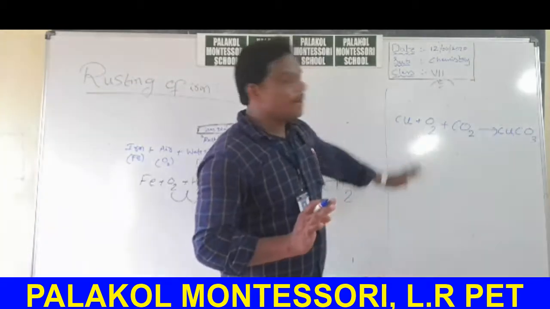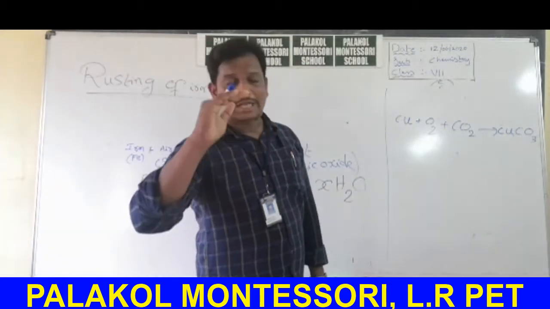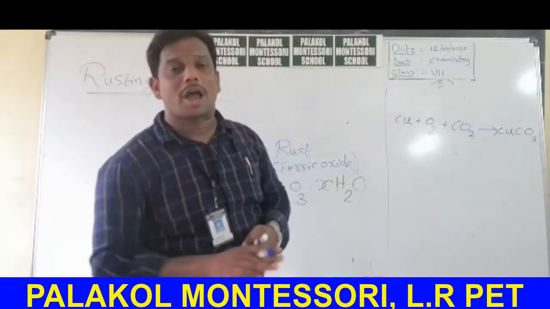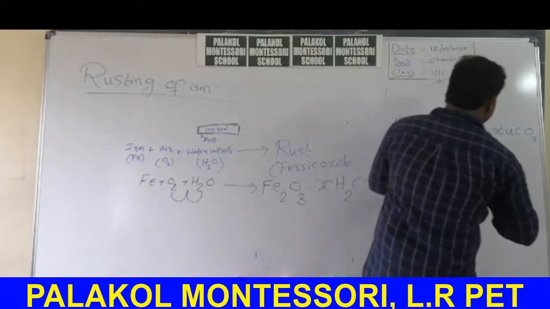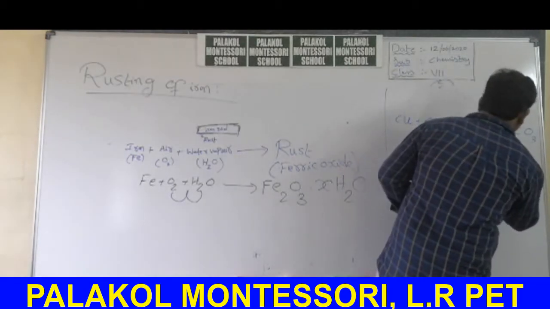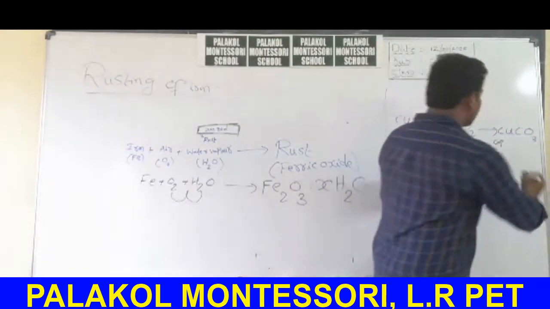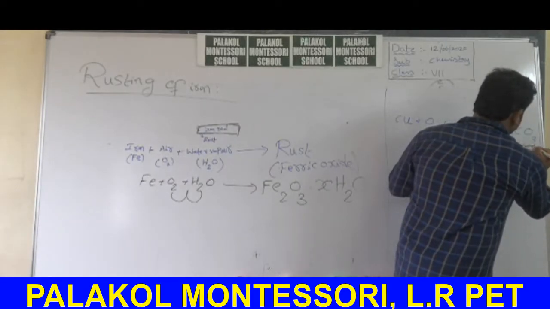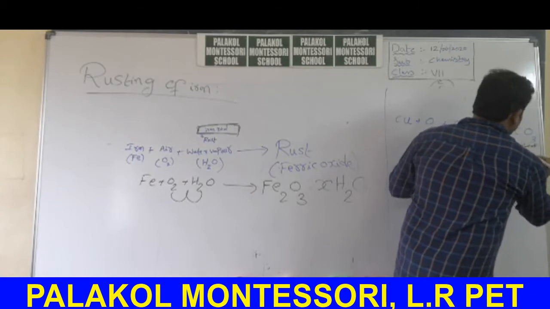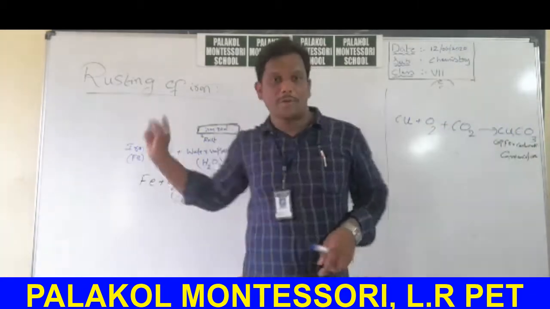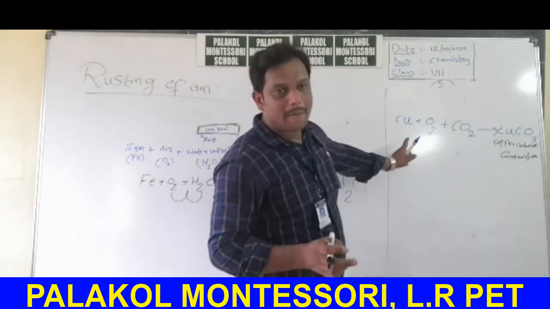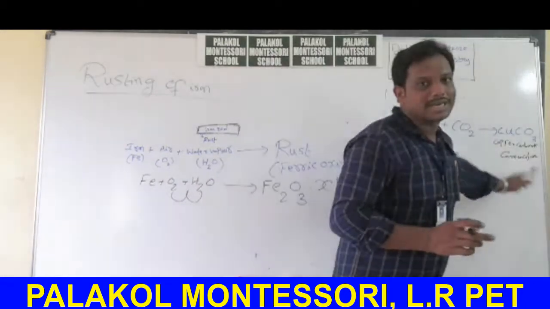Okay, just listen. When copper is exposed to air for a long time, a green color layer is formed on the surface of the copper. This green layer is copper carbonate. Iron exposed to air gives rust, which is brown in color. Copper exposed to air gives a green color substance.